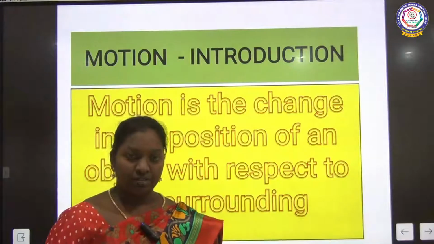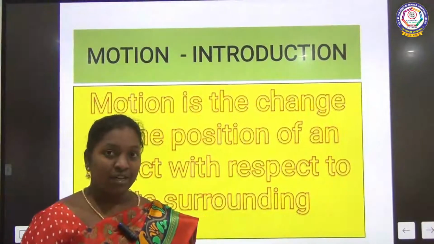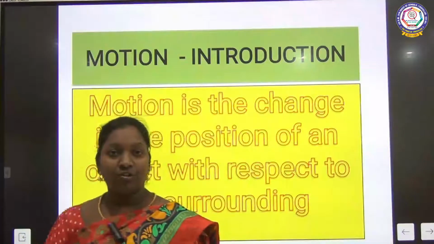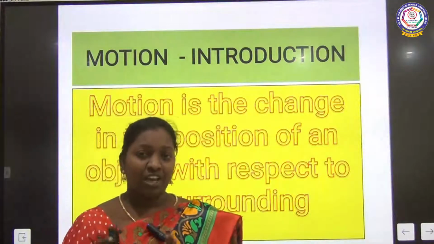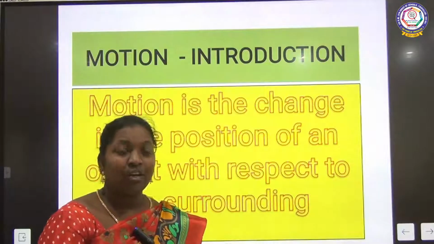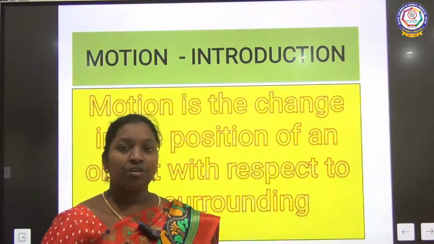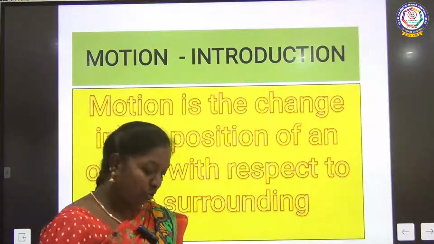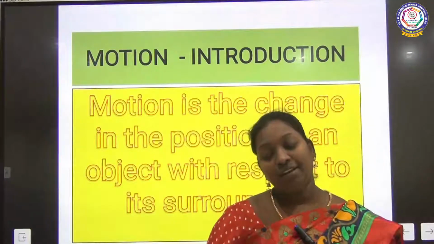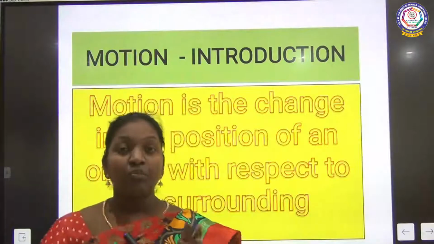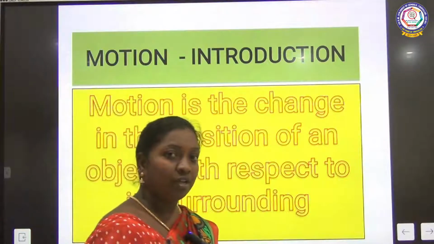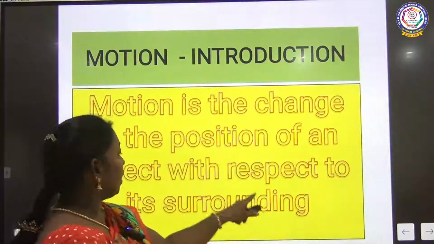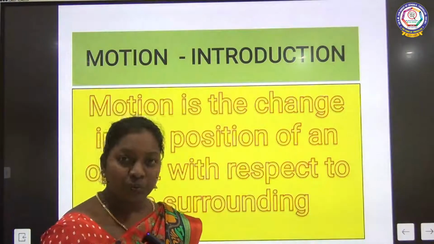Okay, now I'm in which position? If I move over here and then I come back to the same position, what happened? There is a change in position, with respect to my surrounding. In the classroom I cannot go out, so this is my surrounding. I am changing my position between here and here. The change in position of an object with respect to its surrounding is called motion.